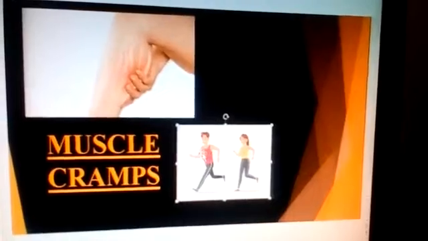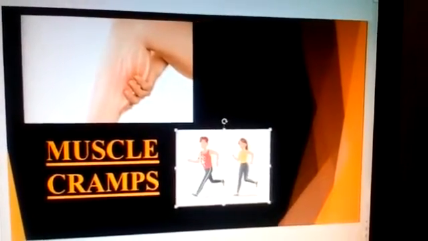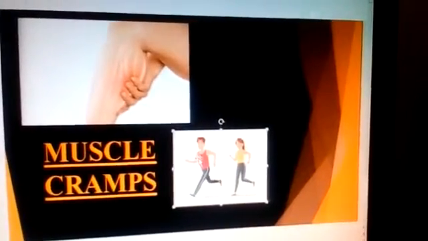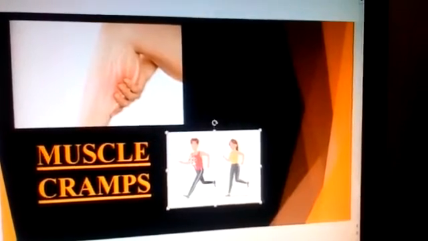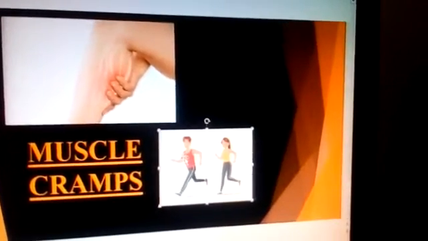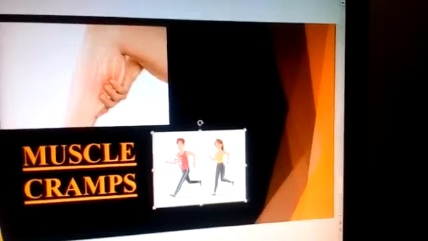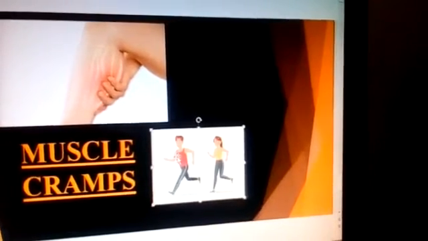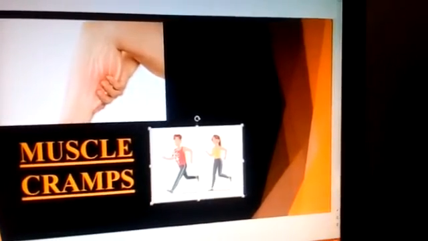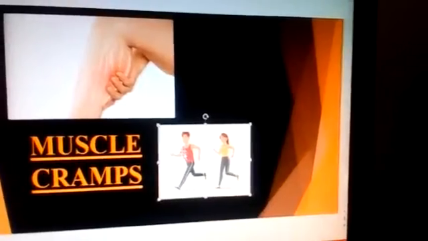When you run fast or during heavy exercise, sometimes you will lose energy. So, to get energy, we need a supply of oxygen. There is less supply of oxygen to the muscle cells. What happens then?